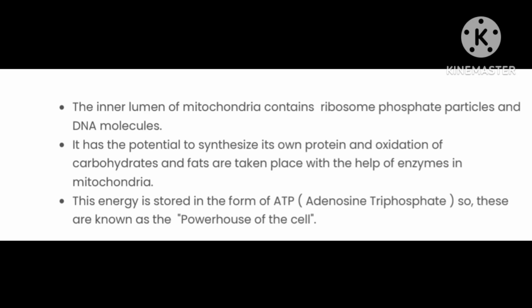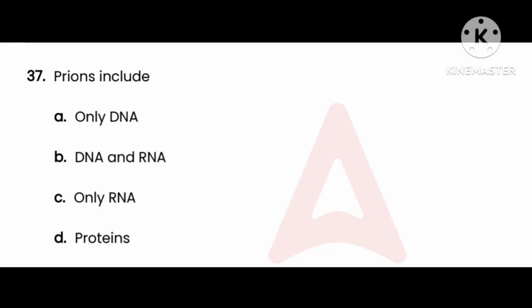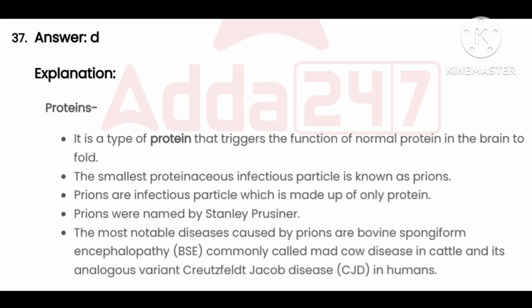Next question, question number 37. Prions include: option A, only DNA; option B, DNA and RNA; option C, only RNA; option D, proteins. And the right answer is option D, proteins. It is a type of protein that triggers the normal proteins in the brain to fold. The smallest proteinaceous infectious particles are known as prions.